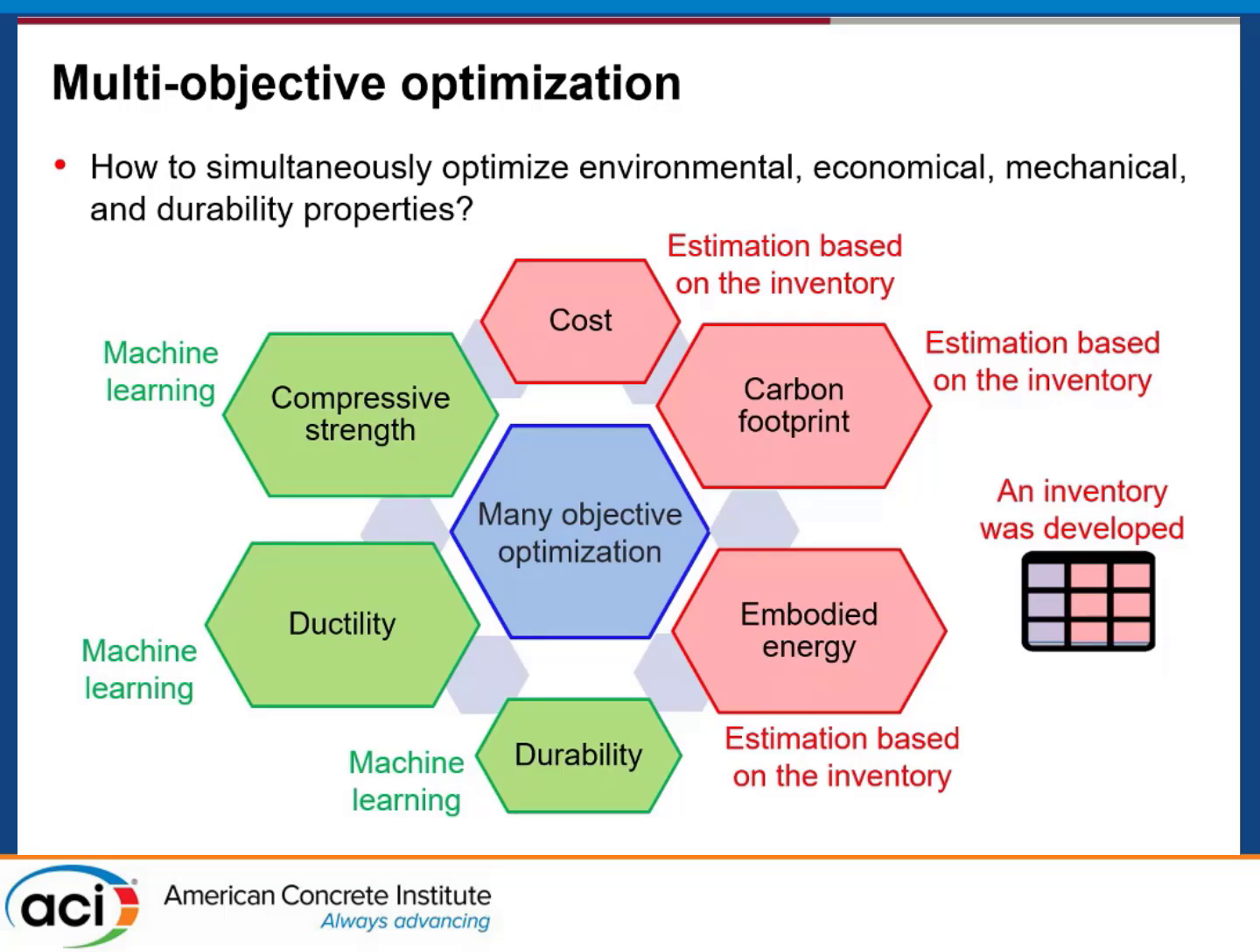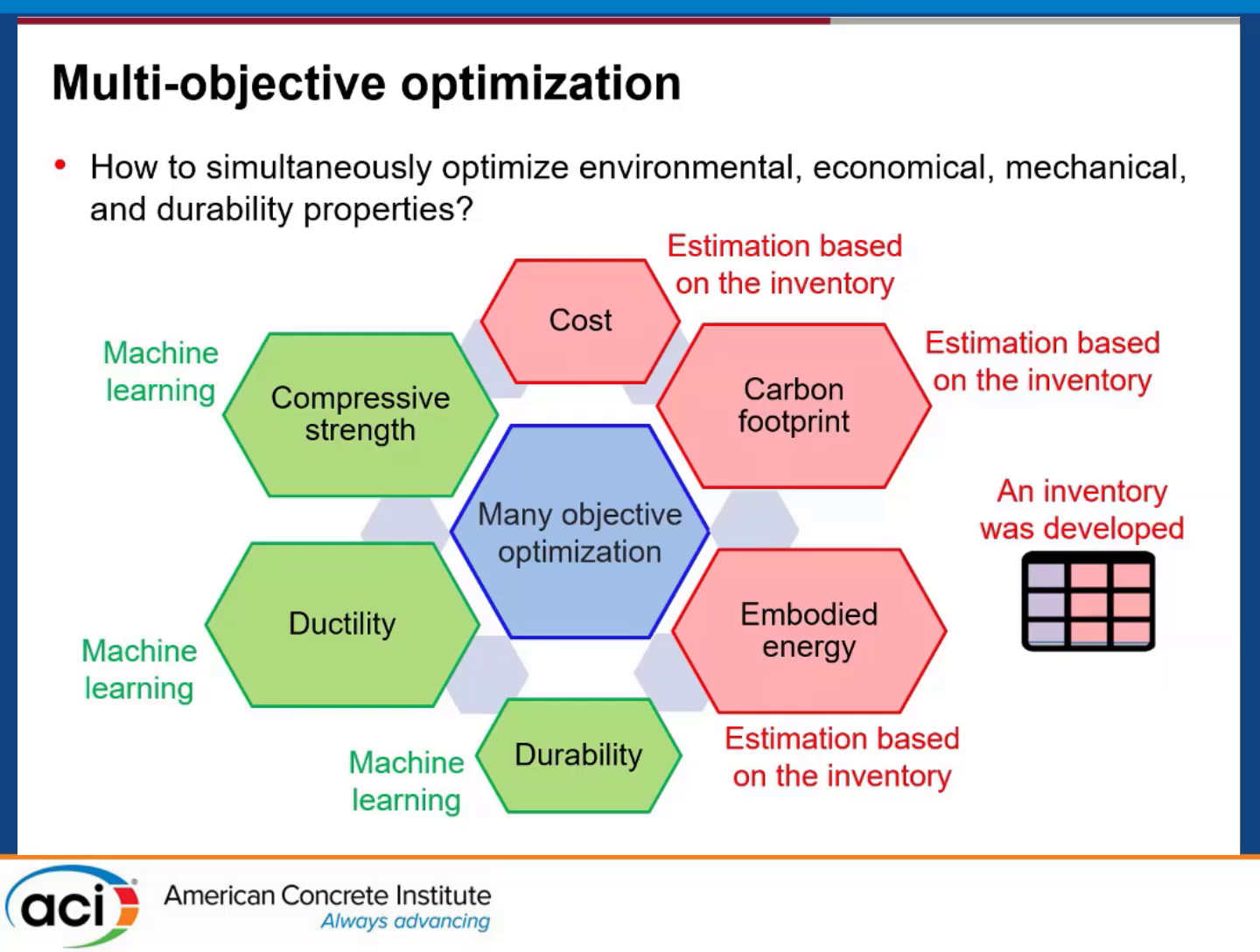So, for example, in this slide, I use the green color to show some properties which are predicted by the machine learning model, and the red color boxes can be directly calculated based on the inventory data, right? Once we have the concrete design variables, we can calculate the relevant cost and carbon footprint based on some inventory created in literature. And we use the machine learning model to predict those concrete properties. And then we put them together, we define the design problem.